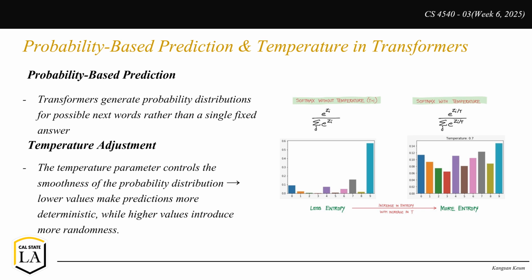In other words, a high temperature introduces more randomness, allowing the model to generate creative and diverse outputs, though sometimes at the cost of coherence. For example, in a chatbot, a lower temperature setting might give precise and factual answers, while a high temperature setting could make the conversation feel more natural and varied. Understanding how temperature affects prediction is crucial when fine-tuning transformer-based models.